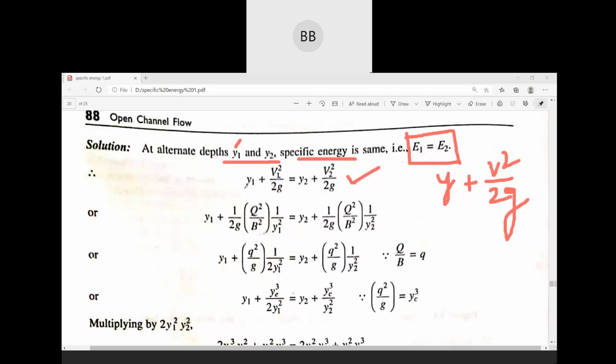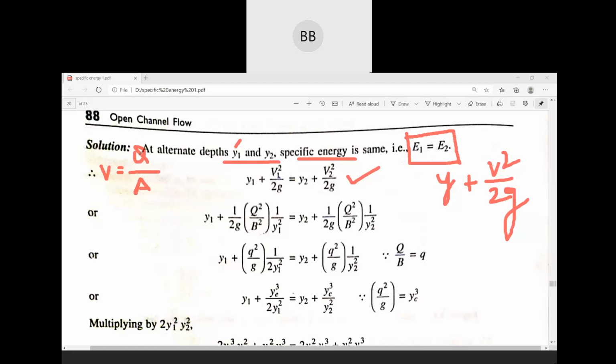Then, v is velocity. In place of velocity, we can write Q by area, as discharge is equal to area into velocity.